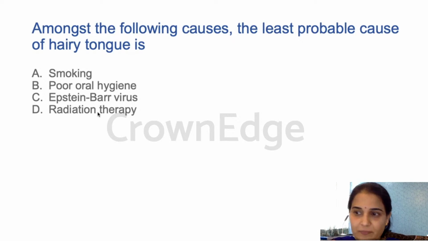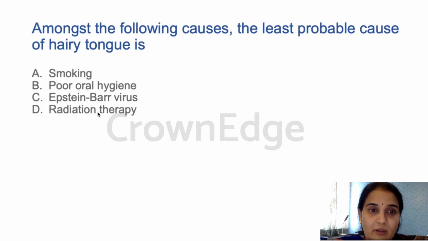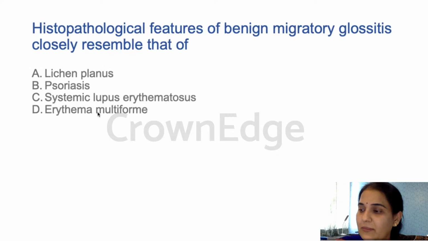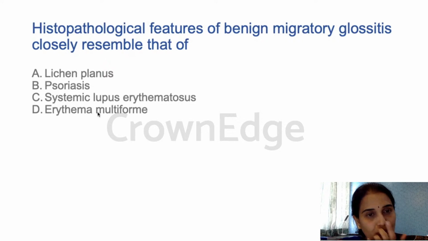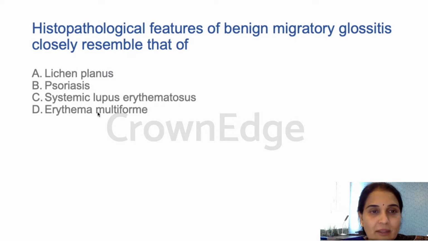Okay. Is that clear? Okay. In immunosuppression also this hairy tongue happens. In HIV cases and patients with immunosuppressive conditions or immunosuppressive drugs, you see hairy tongue. But Epstein-Barr virus is mostly associated with hairy leukoplakia. Okay. Next,